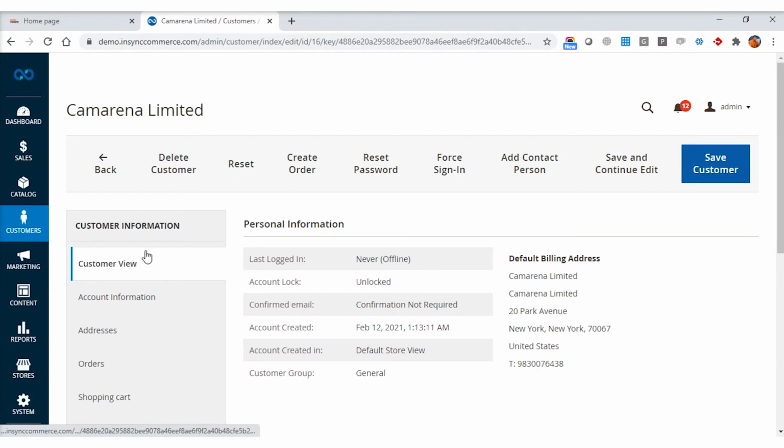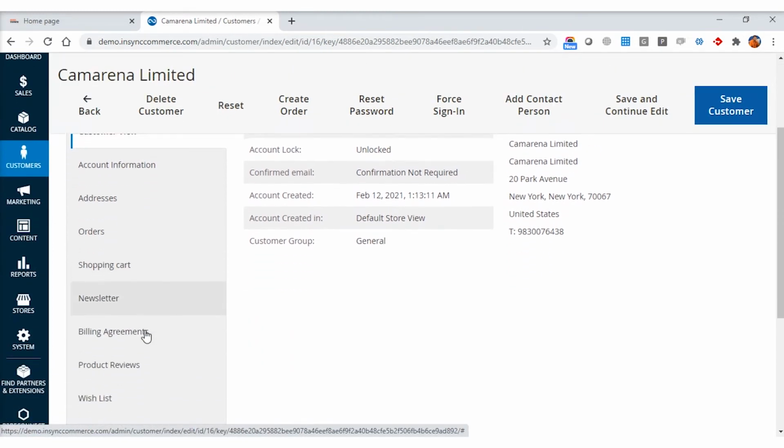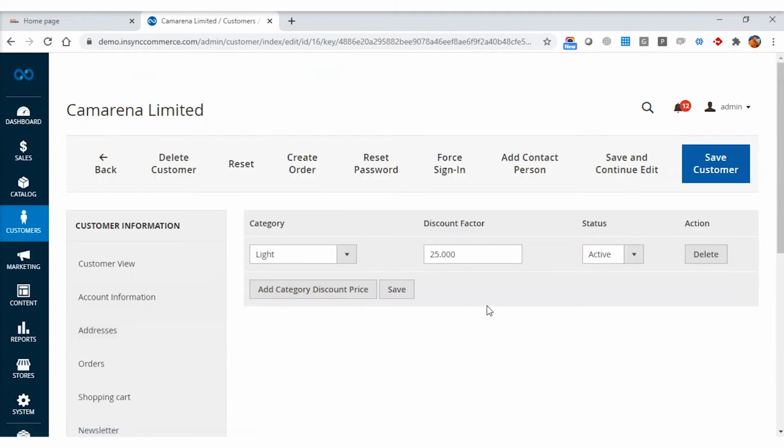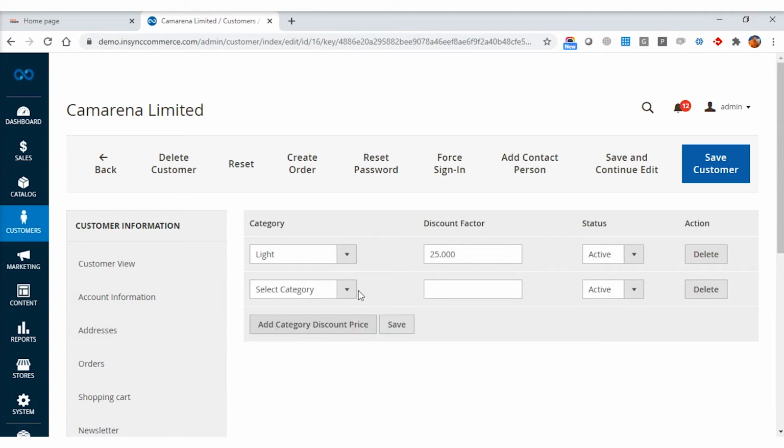Once we get into the customer details, I can see that there is an option called category discount. If I go into this section, I can add a new category discount as per my requirement. I need to select the product category on which this discount will be applied. I need to provide a discount percentage. It can be 25%, 10%, or 15%, whatever I as a merchant wish to offer to the B2B customers on this specific product category. I need to mark it as active and save this rule.